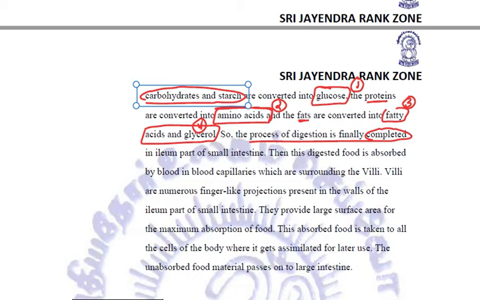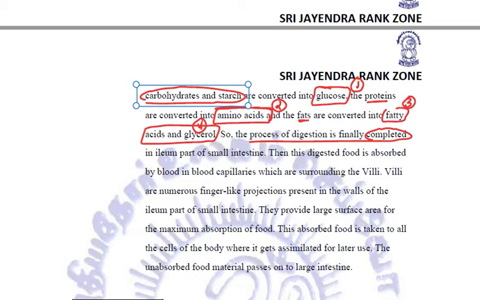Glucose is the end product of the digestion of carbohydrates and starch. Amino acids are the end products of the proteins present in food. Fatty acids and glycerol are the end products of fats present in the food. So finally, the food is digested now. The process of digestion is over.